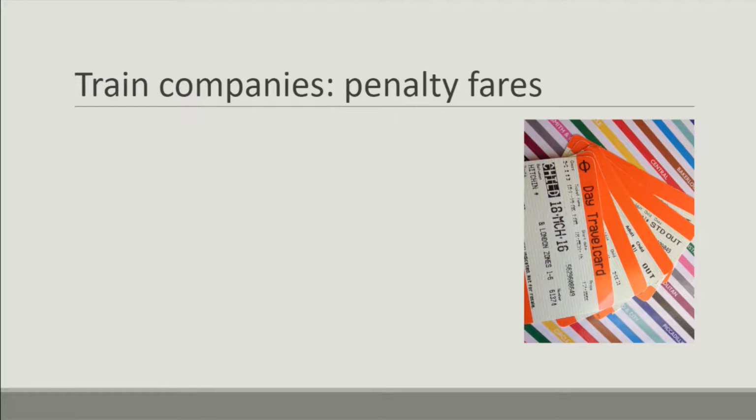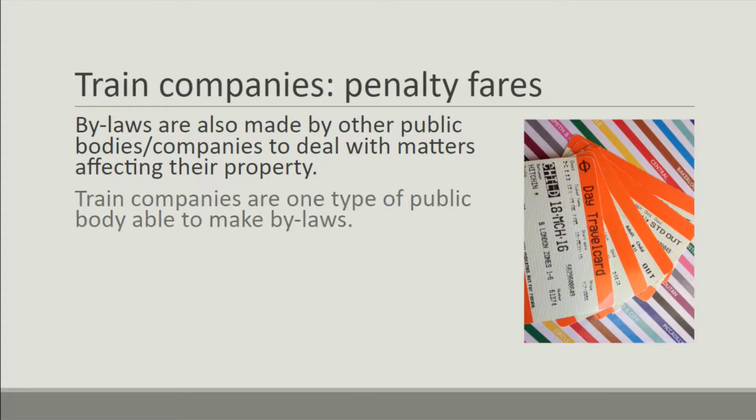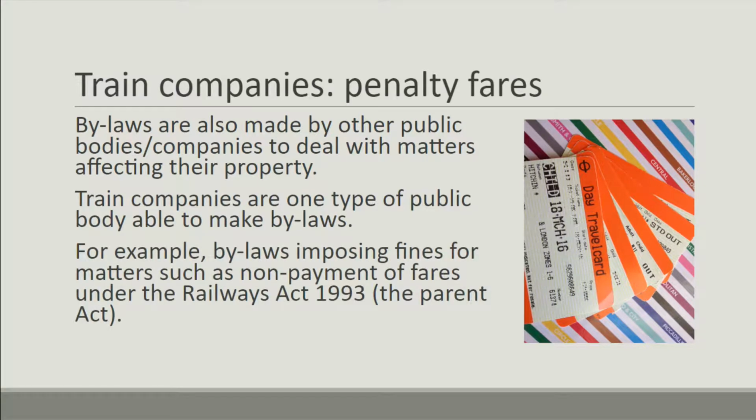So now we move on to the other sorts of body that can make bylaws, and that is companies. Certain companies, public bodies and companies, can deal with matters affecting their own property. And one example of this is train companies. They are allowed to make bylaws imposing fines for non-payment of fares under the Railways Act 1993. And again, the Parent Act here is clear because it has the word Act in it, the Railways Act 1993, and you make the bylaws under it.